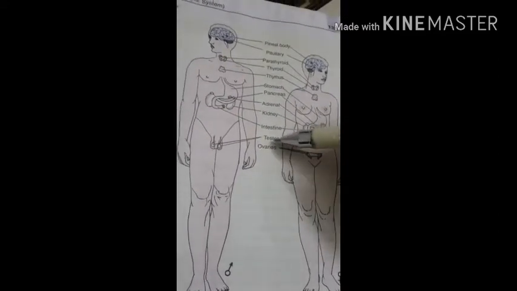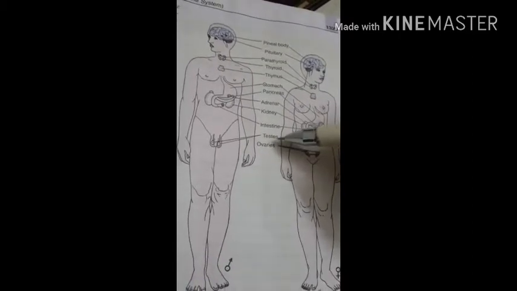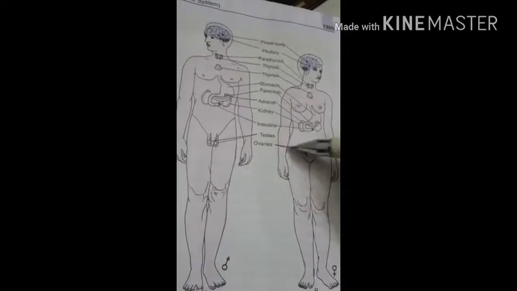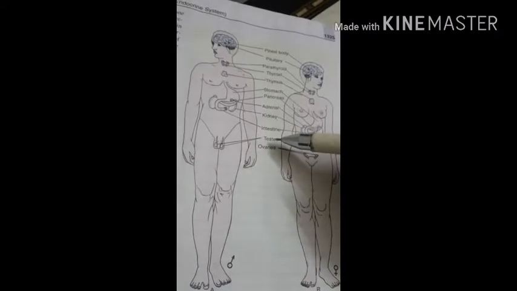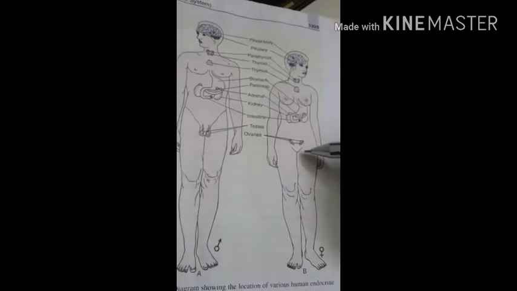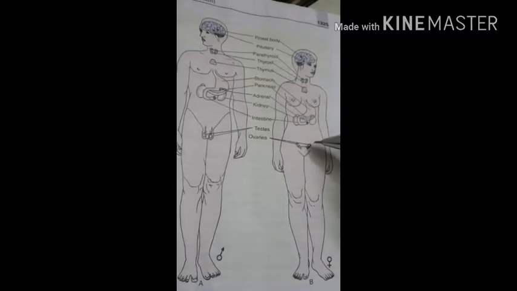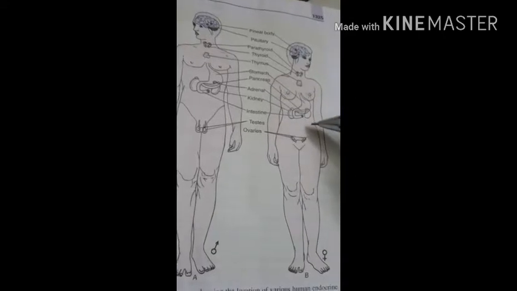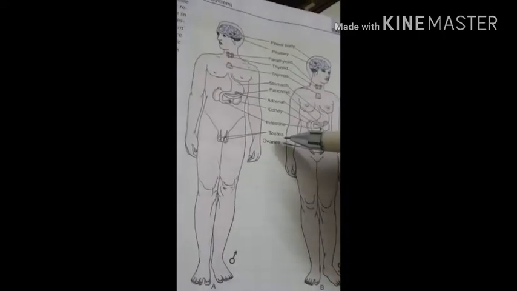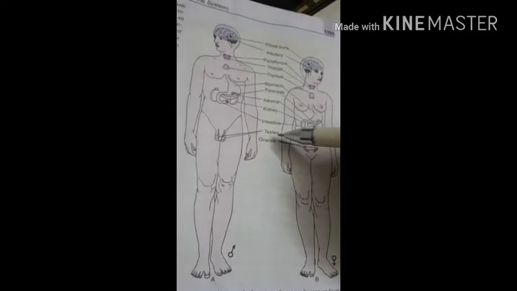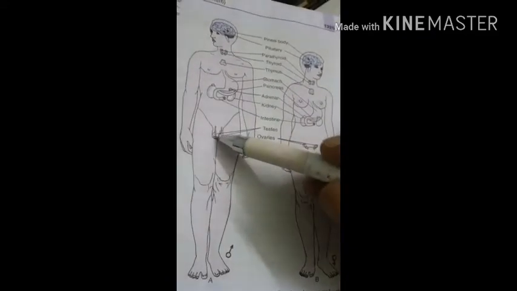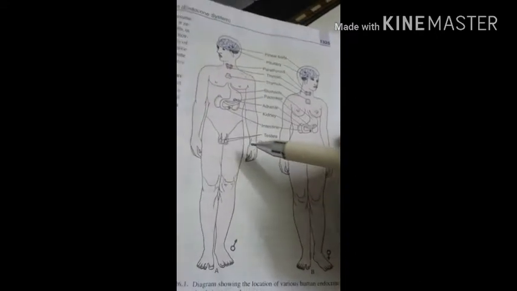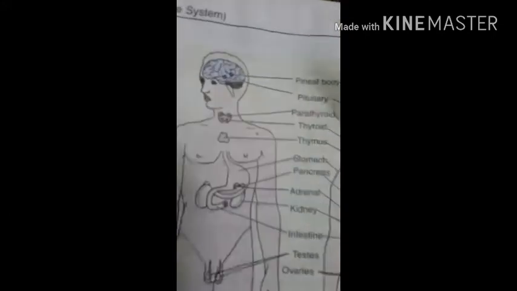Then the gonads. Gonads are actually known as sex glands, and they are divided into two types. In the male they are called testes, and in the female they are called ovaries. So both are present in pairs. Let's see the position of the ovaries in the female as a sex gland: in the female these ovaries are situated in the pelvic cavity in the abdominal region. While the location of the testes, in a pair, is actually in the scrotum of the male. So you can see these testes here enclosed in the scrotum, and this is about the different endocrine glands in the body of the male.